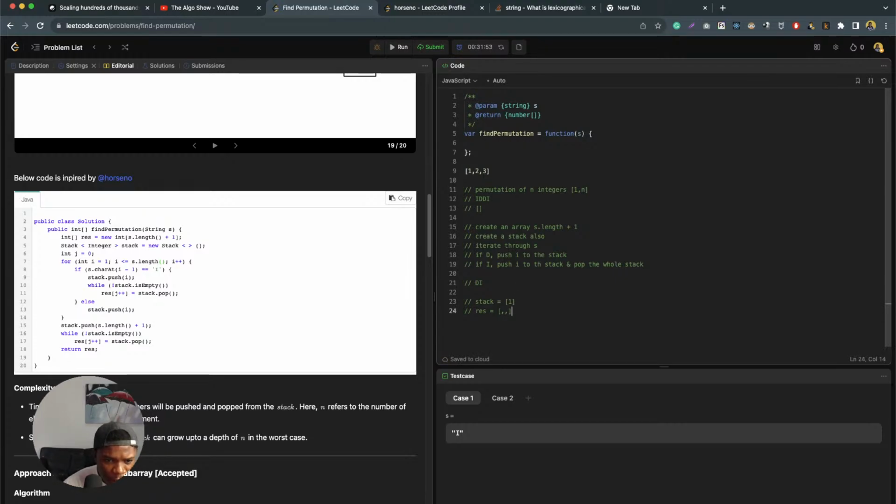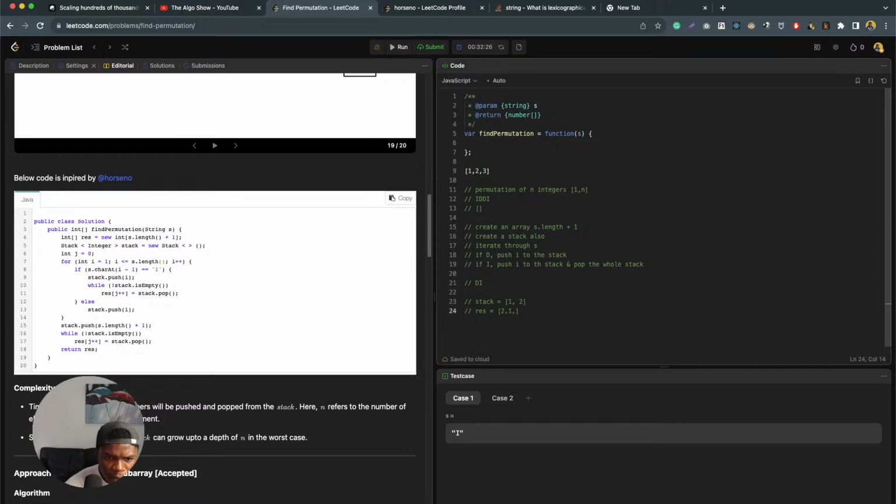And then the second time, it's going to meet an I, and then it's going to push i to the stack, which is 2. And then while the stack is not empty, we're going to pop the stack, put 2 here and 1 here, and that's it.